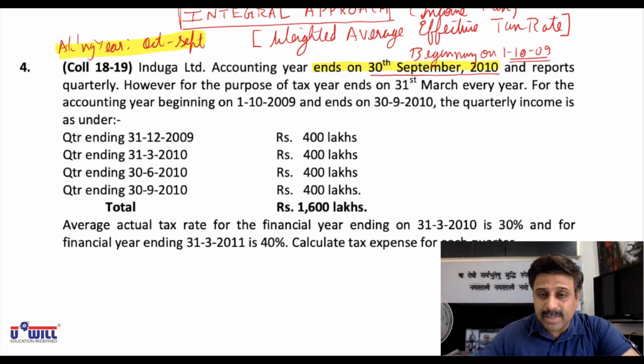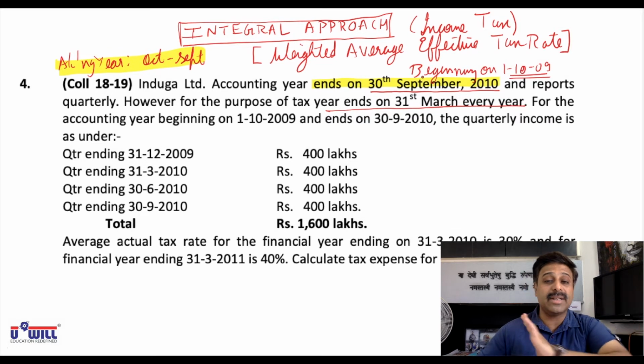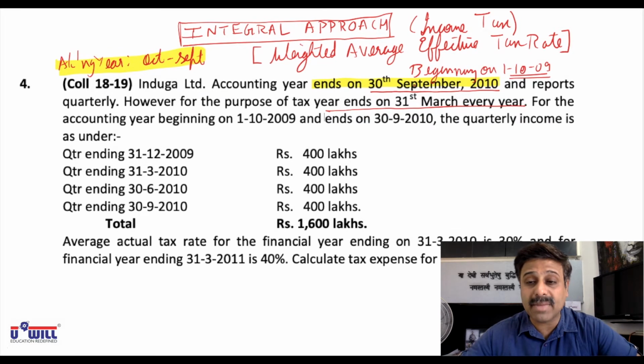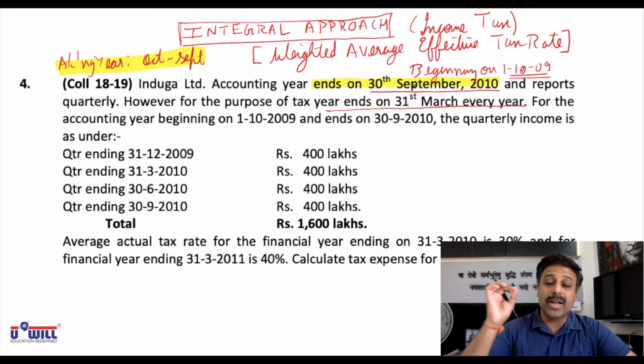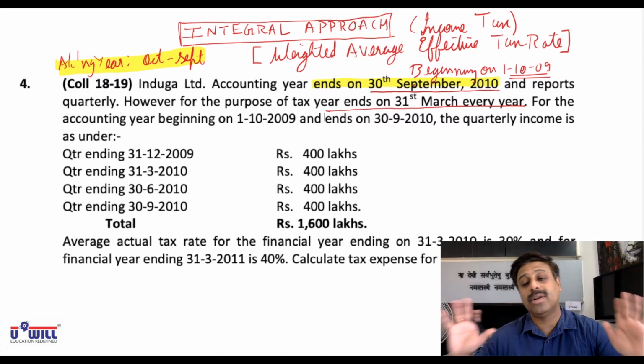However, for the purpose of tax, year ends on 31st March every year. Obviously, the income tax department, as you would have studied in income tax last year, has made it very clear. Throughout the country, different entities may follow different accounting years. But for income tax purpose, you have to file income tax for the income from April to March only.